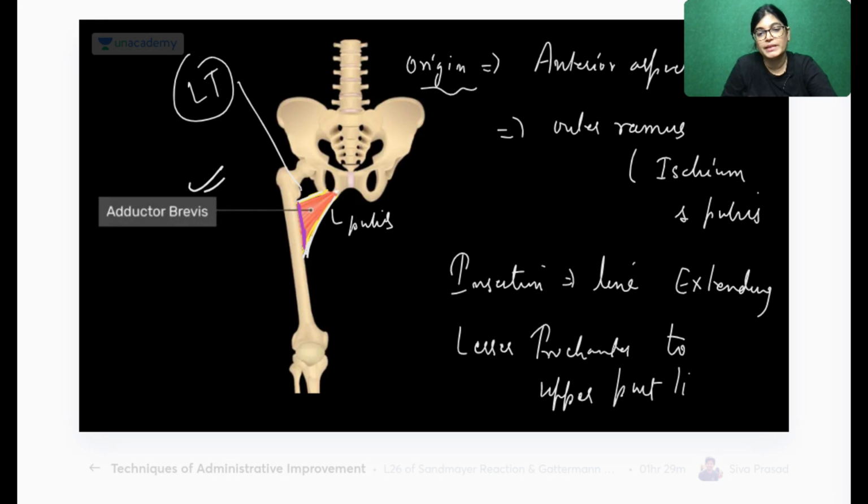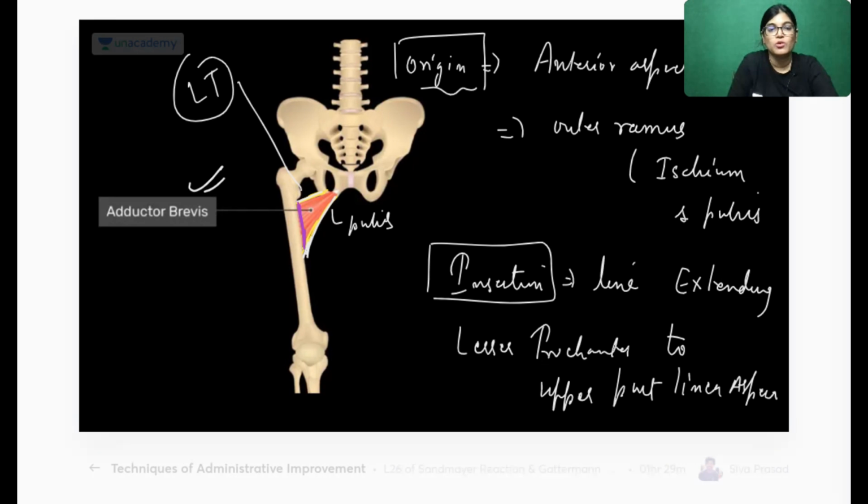Is it okay? Origin and insertion, this much is only needed, not more than that. Adductor brevis muscle origin and insertion done.